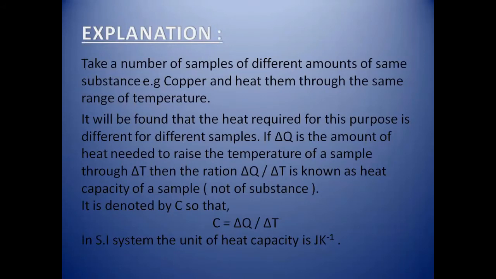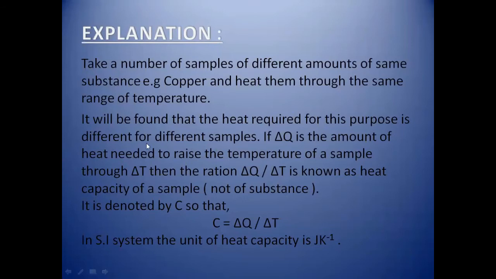So the amount of heat needed is directly dependent upon the nature of the substance and the rise in temperature. So heat capacity is directly proportional to the amount of heat required and the change in the temperature. As you can see in the slide, take a number of samples of different amounts of the same substance, for example copper, and heat them through the same range of temperature. It will be found that the heat required for this purpose is different for different samples.